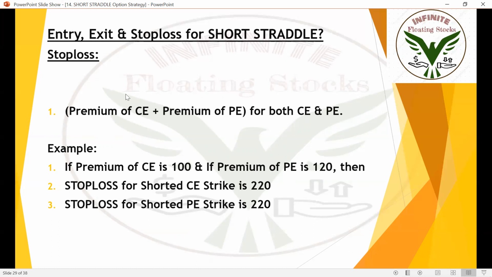I repeat, stop loss is very important. Without stop loss, you should not be trading.